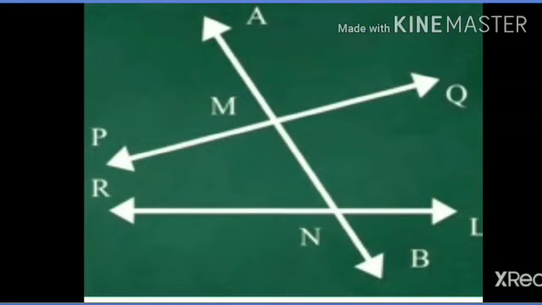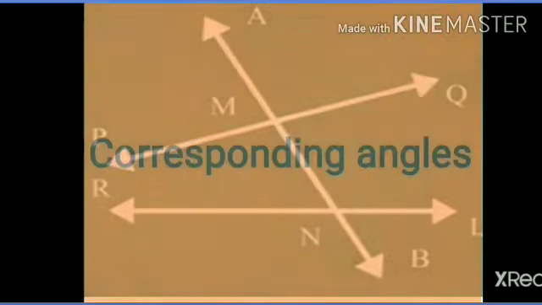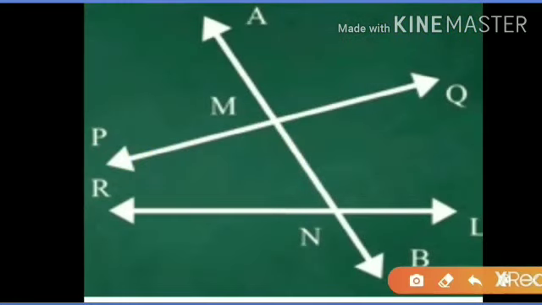See in the diagram, there are two lines, line PQ and line RL, and AB is the transversal which intersects line PQ and line RL in two distinct points M and N respectively. Here, we have to find a pair of corresponding angles.